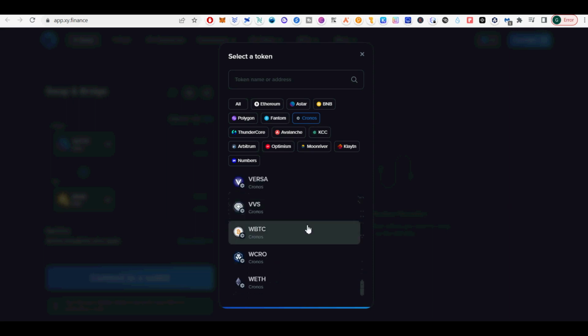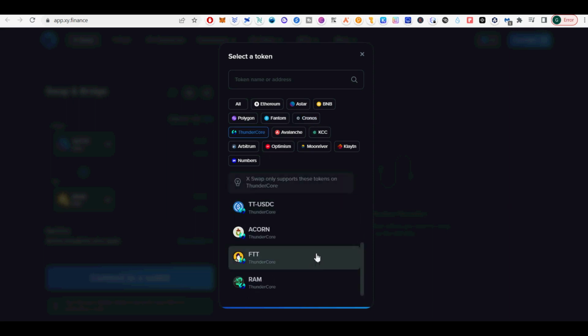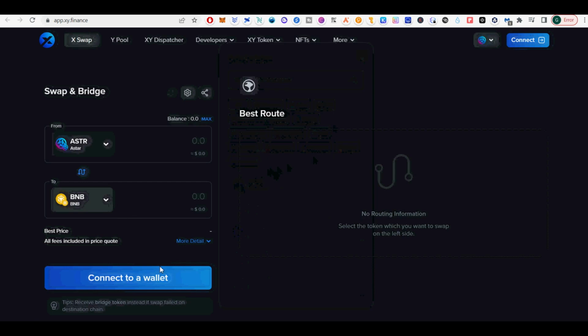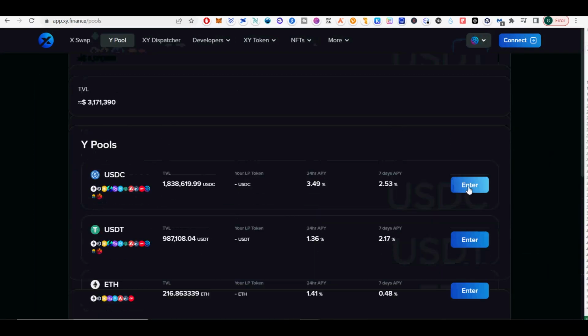Xi Finance supports Ethereum, Astar, BNB, Polygon, Fantom, Cronos, ThunderCore, Avalanche, KCC, Arbitrum, Optimism, Moonriver, Klaytn and other chains. For each chain there are a dozen tokens, from stablecoins to WBTC and WETH and the chain's primary tokens.